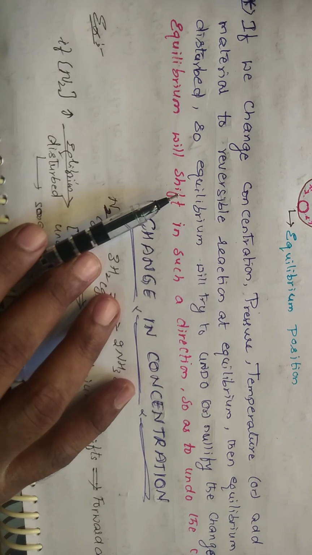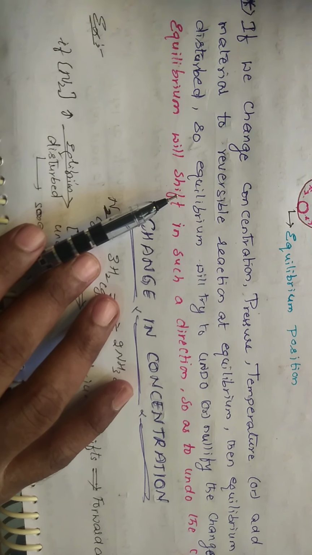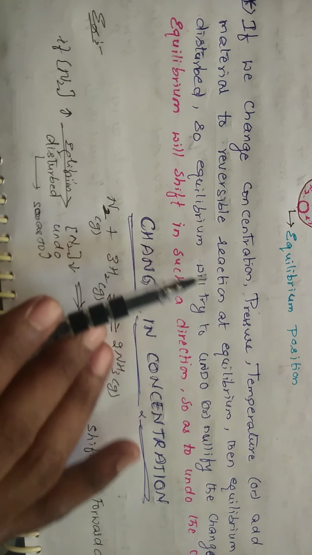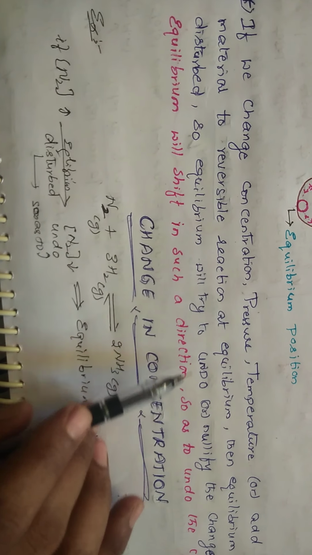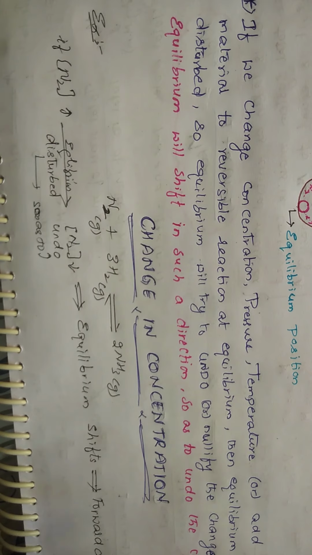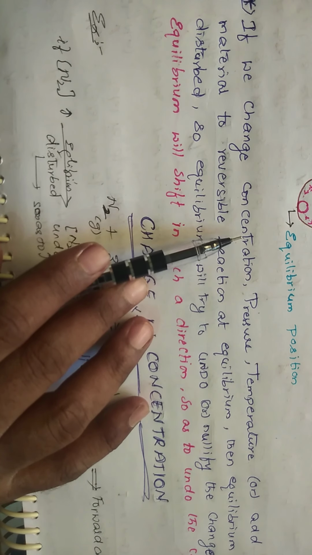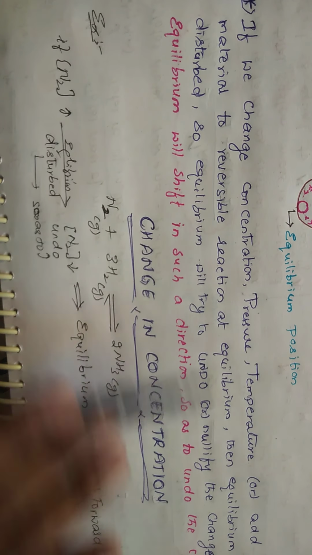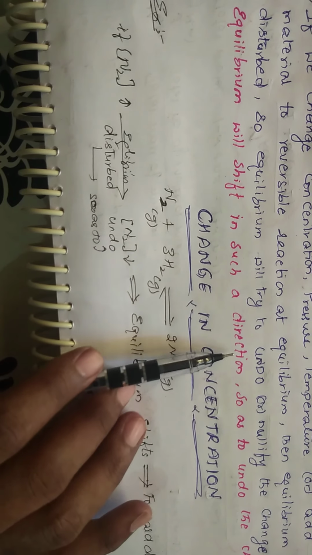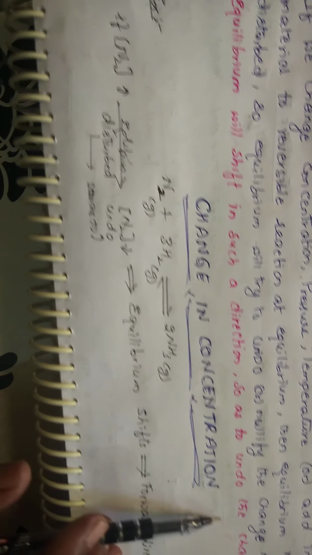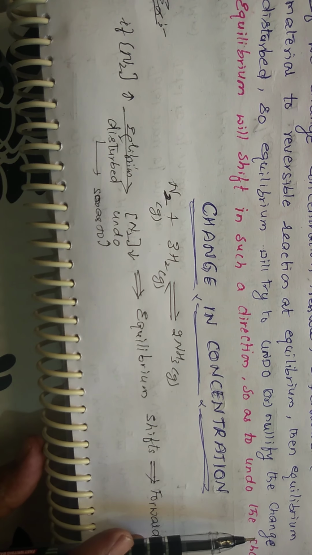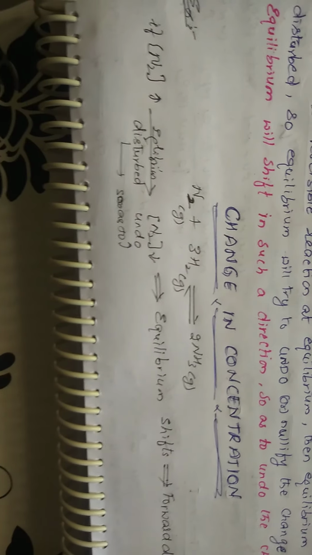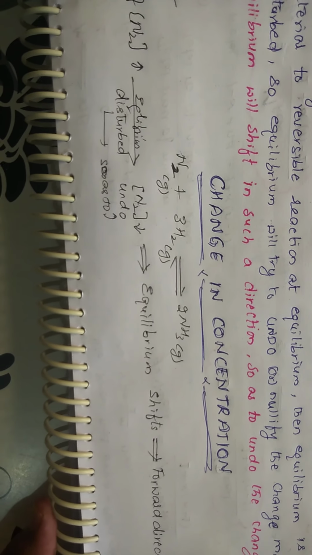So as to undo the equilibrium disturbance, it moves in the direction where the equilibrium is balanced. Right, students? So equilibrium will try to undo or nullify the change whatever you are doing in concentration, pressure, temperature or inert material. So equilibrium will shift in such a direction so as to undo the change whatever you are doing in the system. So let us deal one by one with respect to the changes that can be done in the equilibrium. So the first condition is change in concentration.